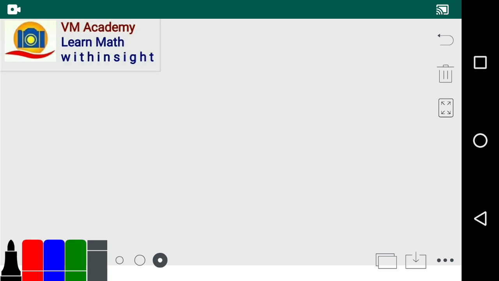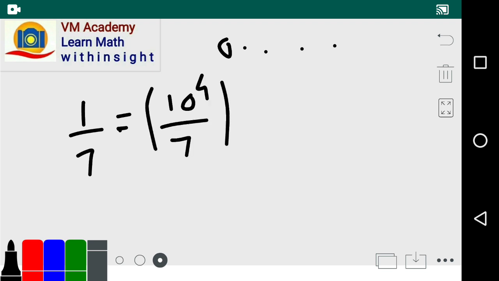Now if we consider, friends, 1 by 7, then how can we calculate the 4 digits after the decimal point? For that we can consider 10 raised to 4 divided by 7.